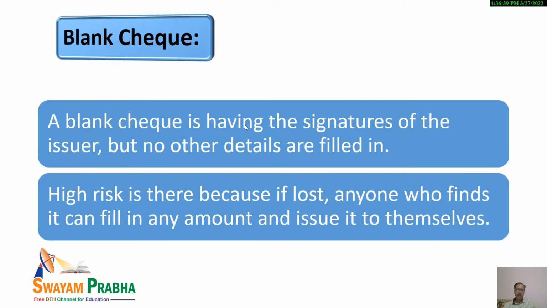Then blank check. I think you might have seen cases of blank check, particularly in some movies also. You might have seen some scene regarding that. Now, what is a blank check? A blank check is a check in which the signature of the drawer, the issuer, is there, but no other details are there. That is why it is called blank, because it is really blank. Only the signature of the issuer is there, otherwise it is blank.